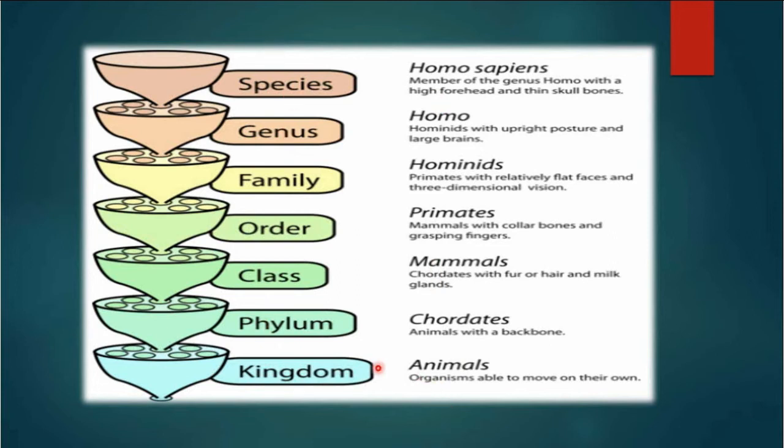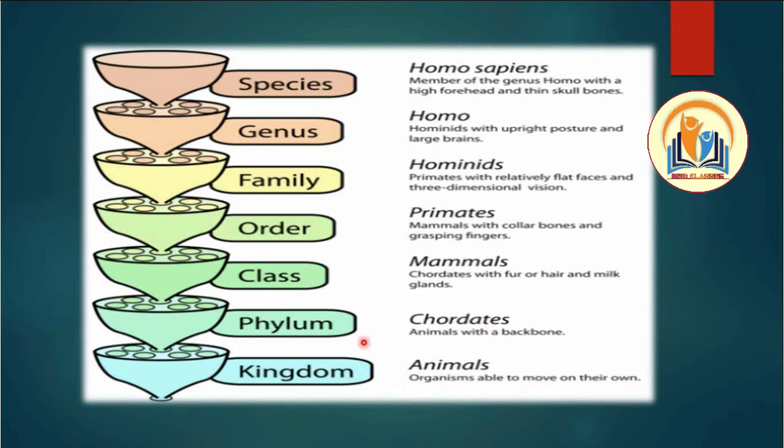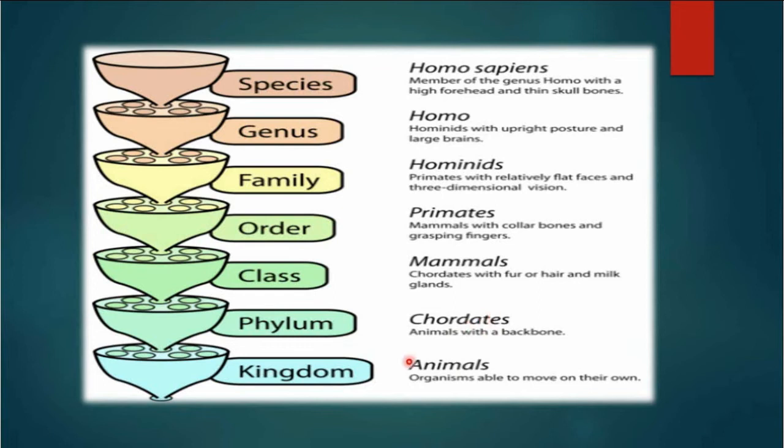For example, kingdom is Animalia. When we are talking about the classification of human beings, we humans are kept in kingdom Animalia, organisms able to move. This is the characteristic feature of all animals. Then we are kept in phylum Chordata, animals with a backbone.